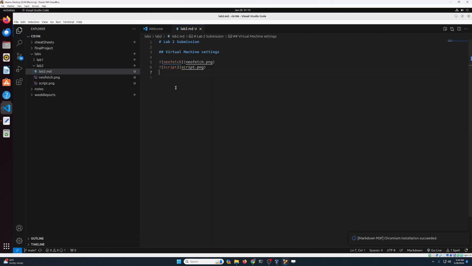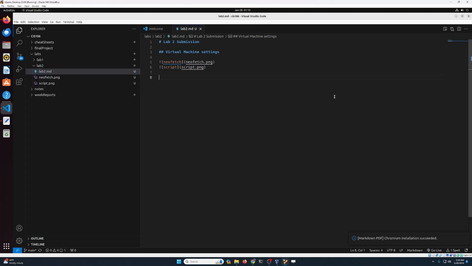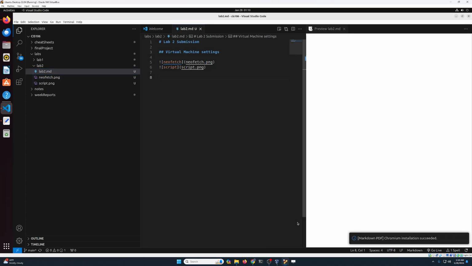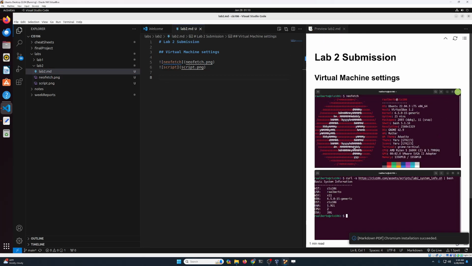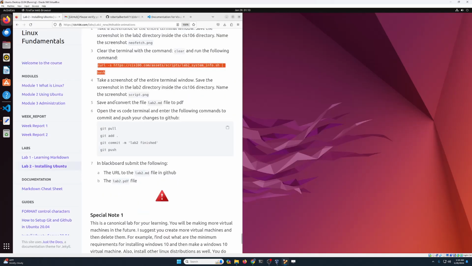Open VS Code, and now let's do a preview of our file. So right click in an empty area and click on Markdown Preview Enhanced. Are your screenshots showing? If you can see them here, you're good. If you cannot see them here, make sure that the files were saved in the right place, that the markdown is typed correctly, and that you're not making any typos on the file name. I'm gonna close this. And let's continue with instructions.